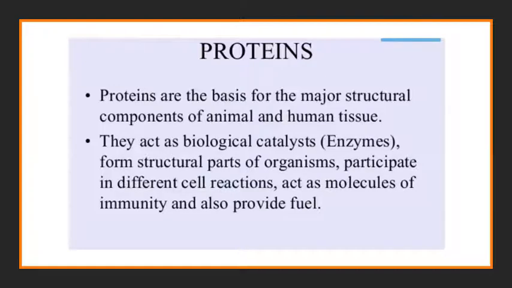We know the proteins are the major structural components of all animal and human tissues. It has certain properties: the protein acts as a biological catalyst or enzyme, and it forms structural parts of organisms, because our body is composed of small cells. So this protein is a very important part of the cell. It also participates in different cell reactions. This protein has an immunity role in nature. At the same time, it acts as a fuel for giving energy.